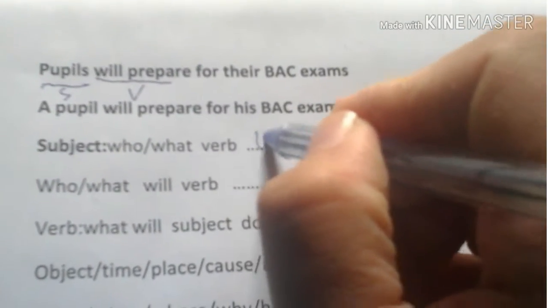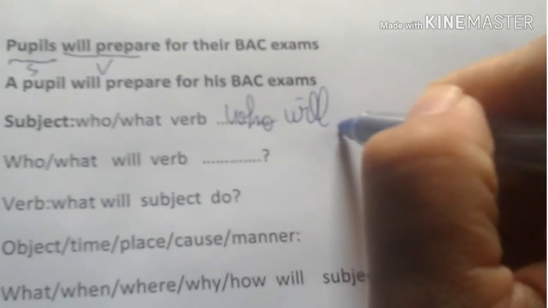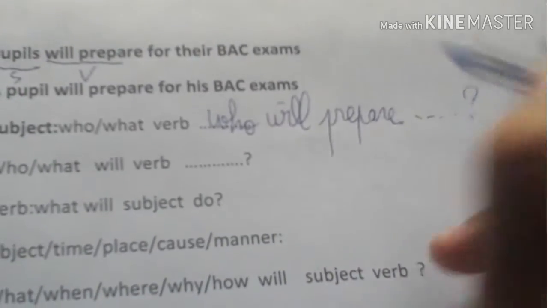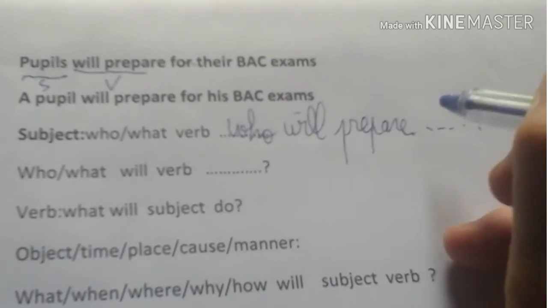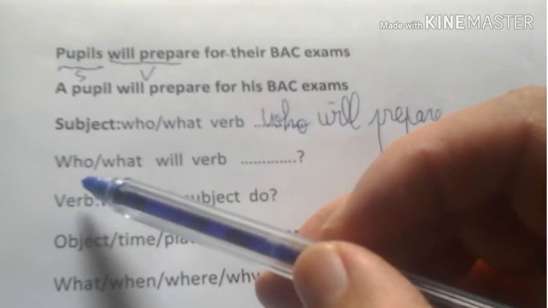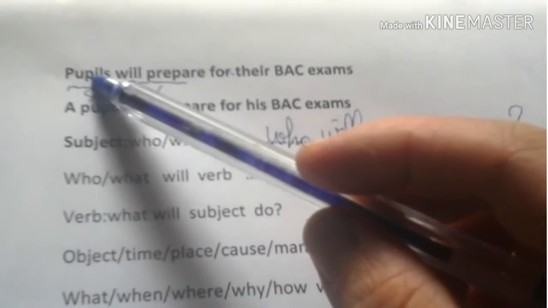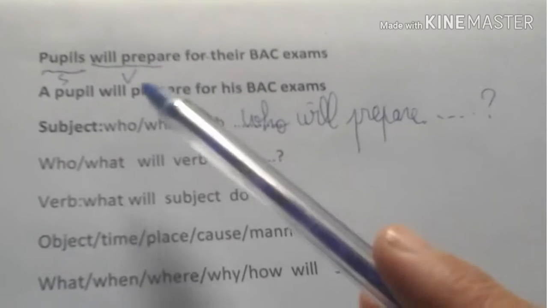We say who will prepare, plus the rest of the sentence: for their BAC exam. If the subject is plural or singular, it is the same. Who will prepare for their BAC exam, or who will prepare for his BAC exam.